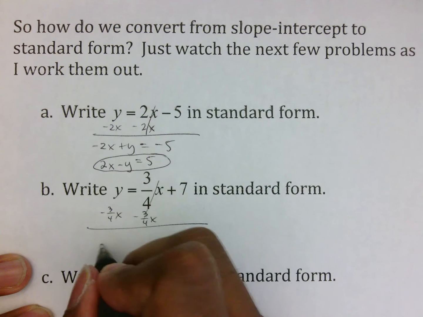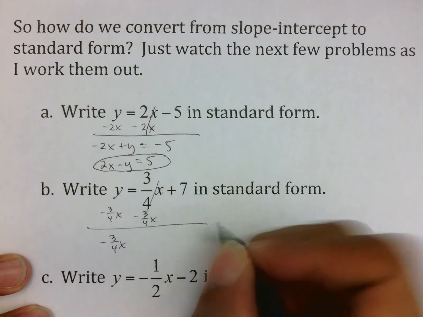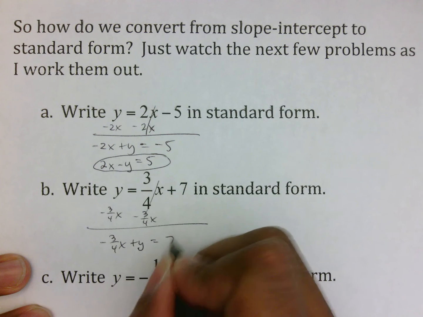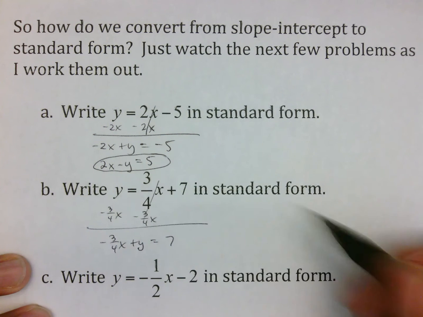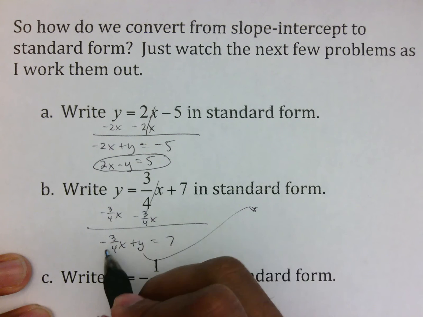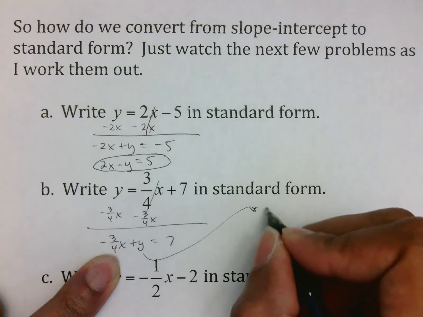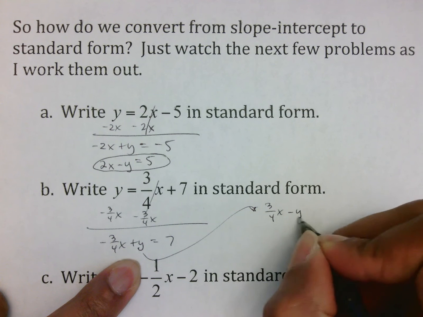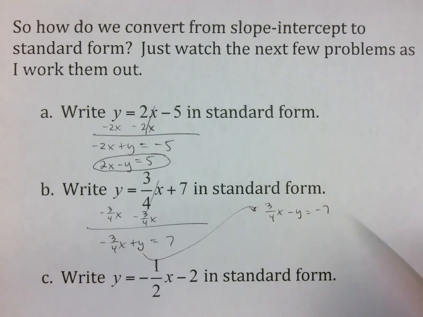That gives me negative 3/4 x plus y equals 7, because remember that 3/4 went away. All I have there is a 7. Second thing I'm going to do as I continue my work right here is I'm going to switch all three signs. That becomes a positive 3/4 x minus y equals a negative 7.